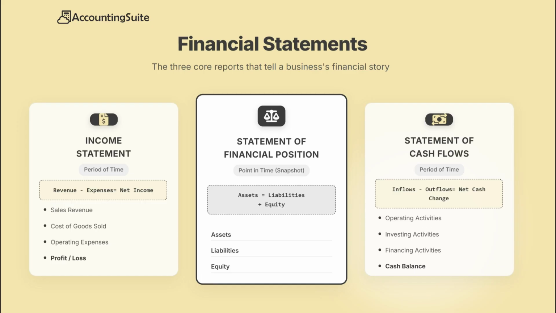The statement of financial position, often called the balance sheet, shows the company's financial position at a specific moment in time. The income statement shows the company's performance during a period. The cash flow statement explains how cash moved during the period. As you can see, accounting is a universal and standardized financial language.